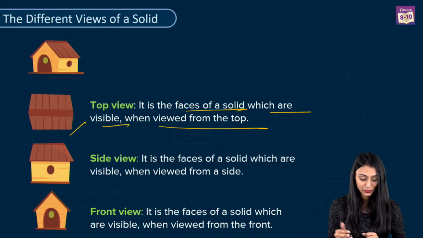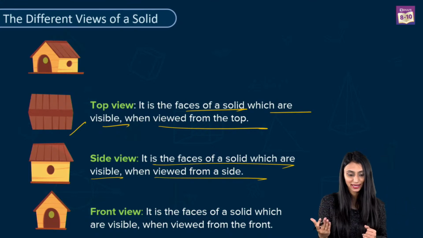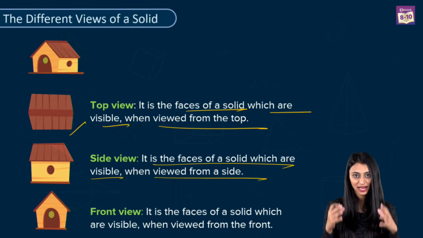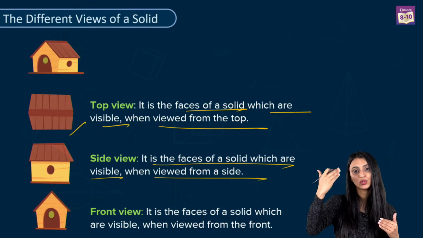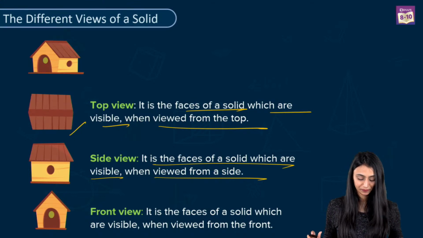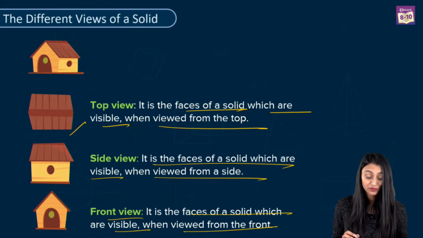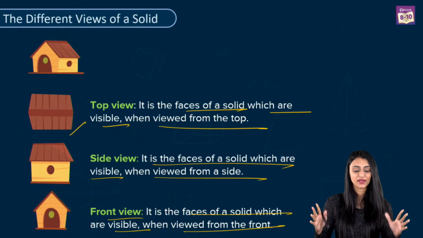Coming to the side view, it is the faces of a solid which are visible when viewed from a side, right? Because I just told you that from where we are actually standing, from where we are actually seeing it, that portion we are able to see of that particular figure. Okay. Front view, it is the faces of a solid which are visible when viewed from the front of that figure. So, this was about the different faces of a solid.